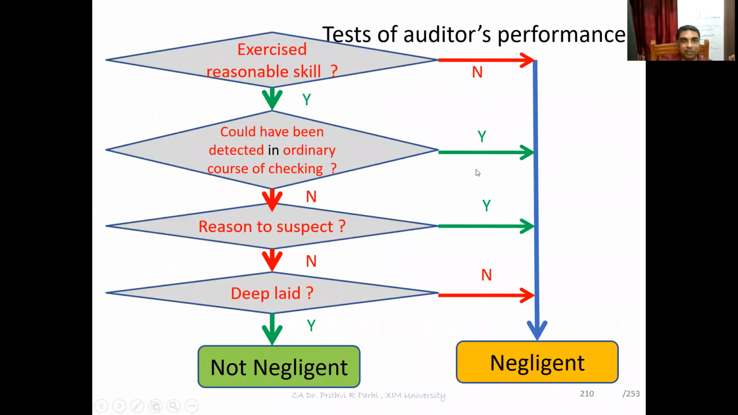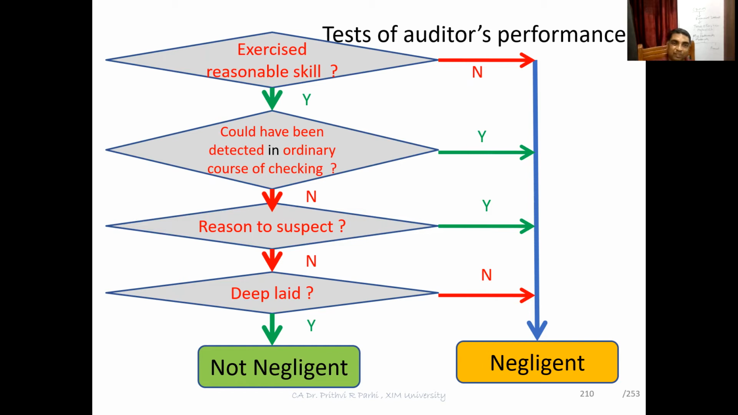Now, what I explained to you all these things, you can have a look at this chart. With the help of this chart, one can test an auditor's performance, whether the auditor is negligent or not. We have to ask these 4 questions in fact. Whether the auditor has exercised reasonable skill.